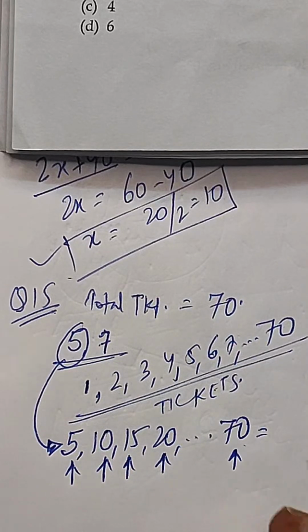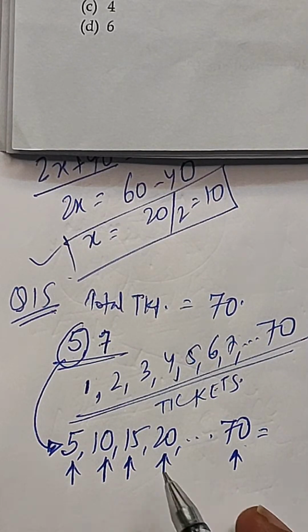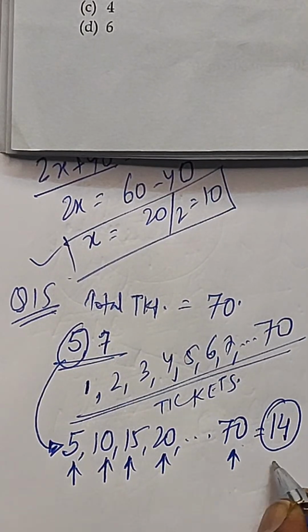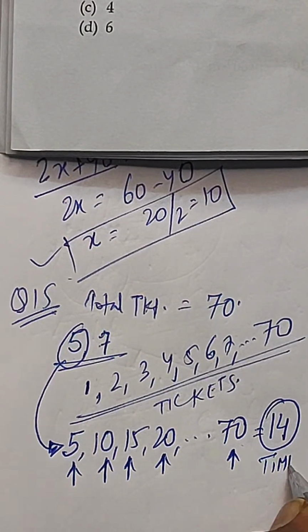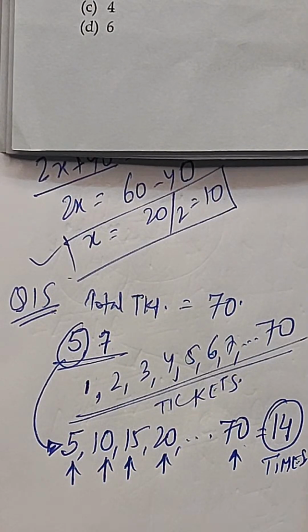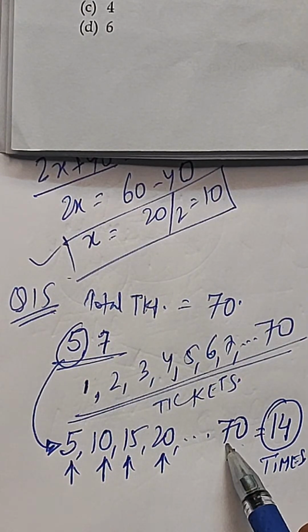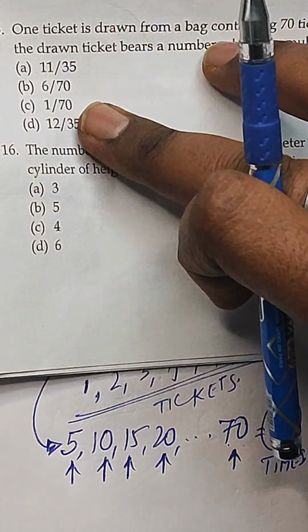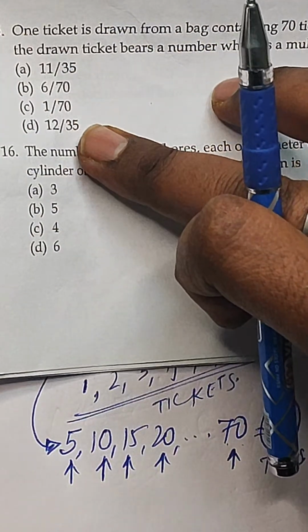How many times will it come? Tell me. 14 times, because 14 into 5 is 70. So 14 times this number is coming. And we have the options with us: 11 by 35, 6 by 70, 1 by 70, or 12 by 35.